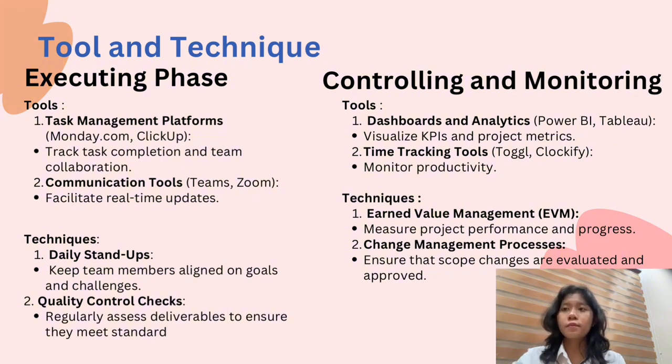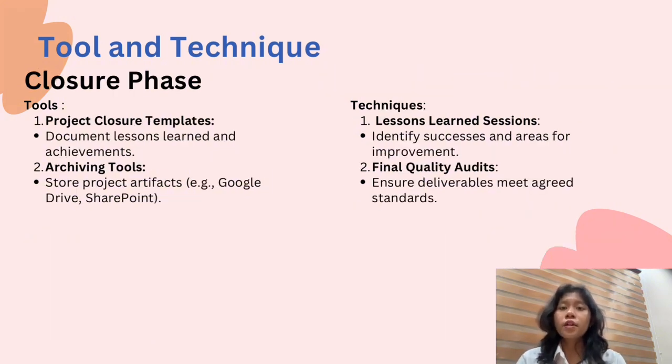time to time. So lastly is the closure phase, where the tool we use is the project closure template, where we document all the lessons learned and achievements, and we put it on an archive tool like Google Drive. And the technique we use is the lessons learned session, where we identify the successes and any possible challenges for the next improvement. And then lastly is the final quality audit, to ensure the deliverables meet the agreed standard of the